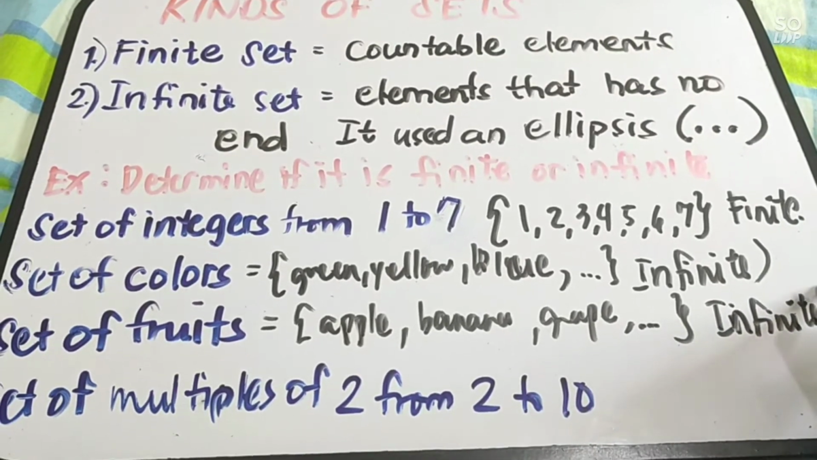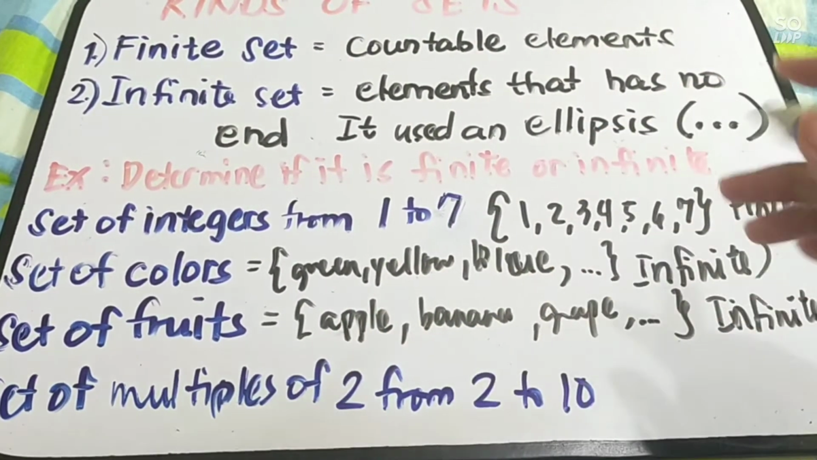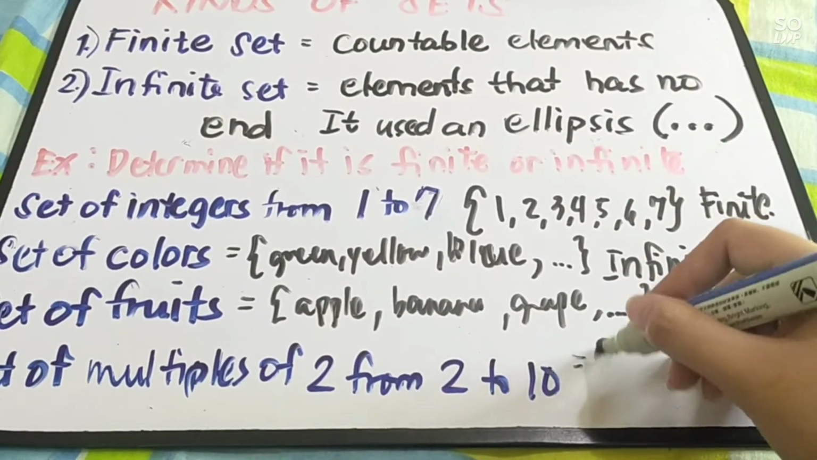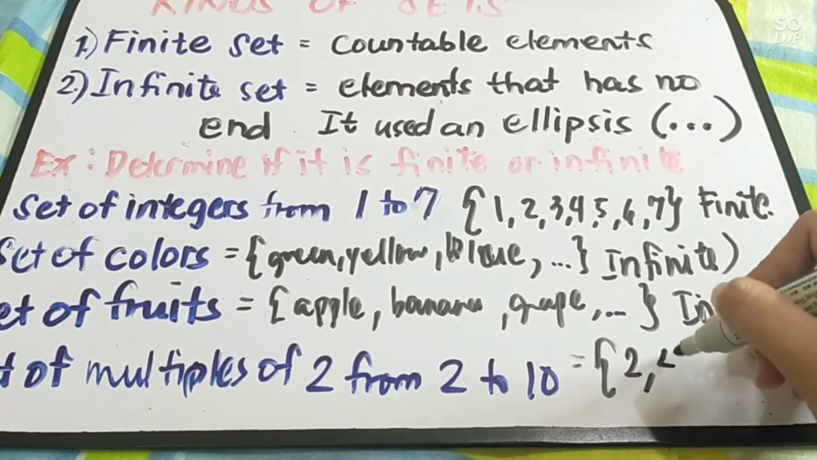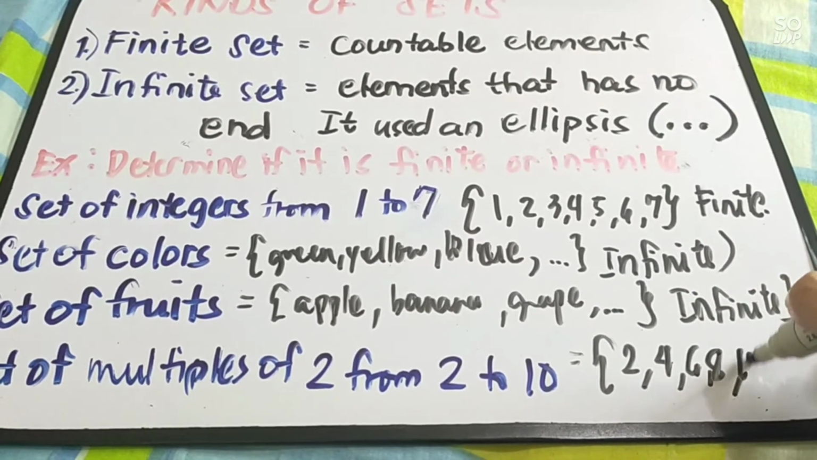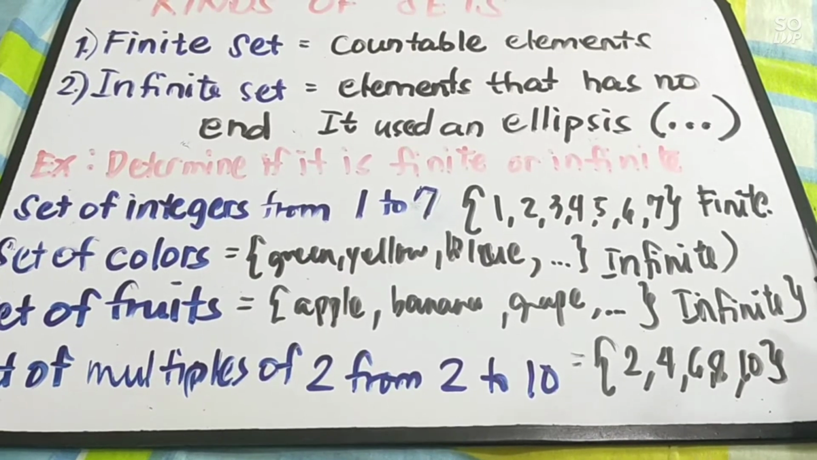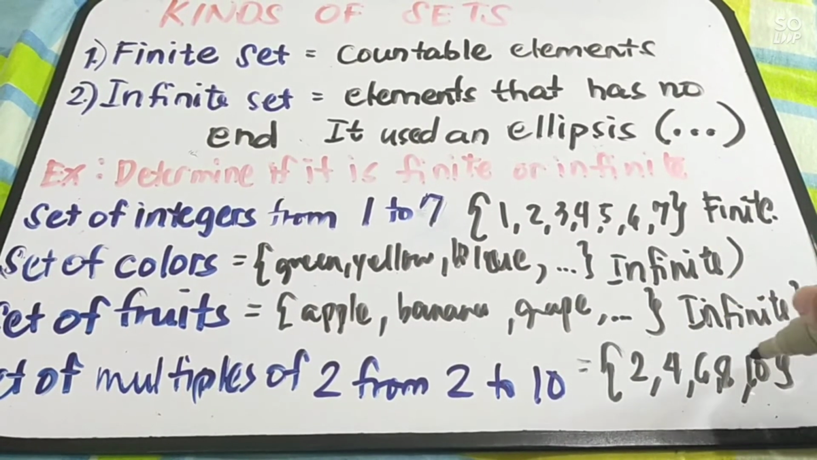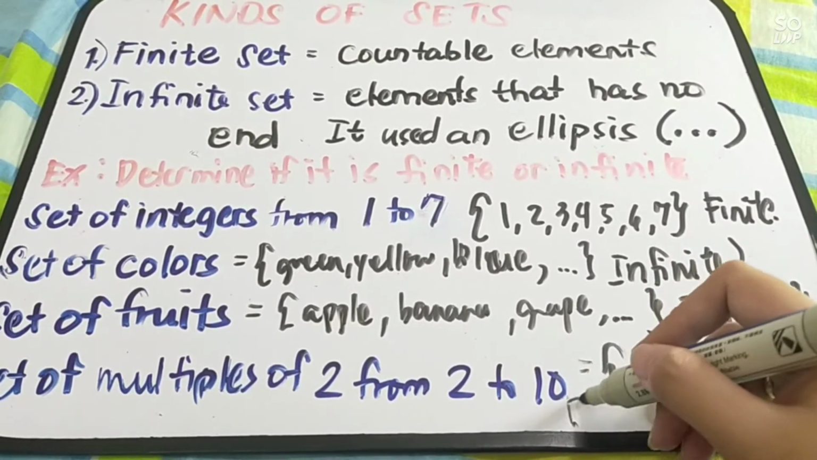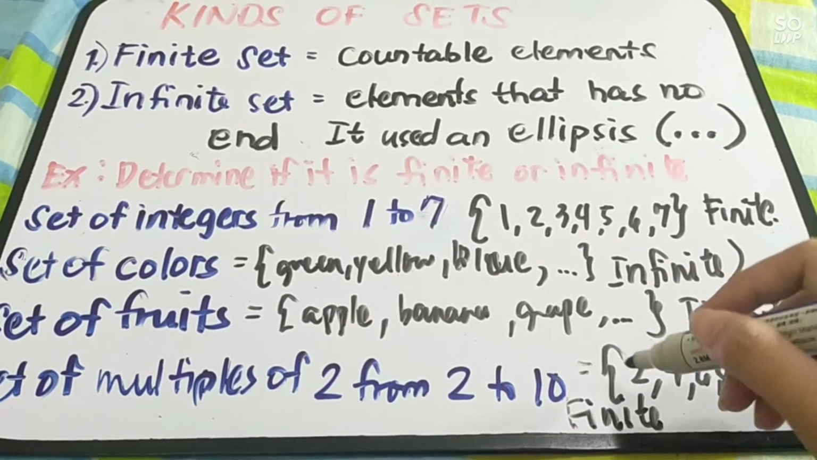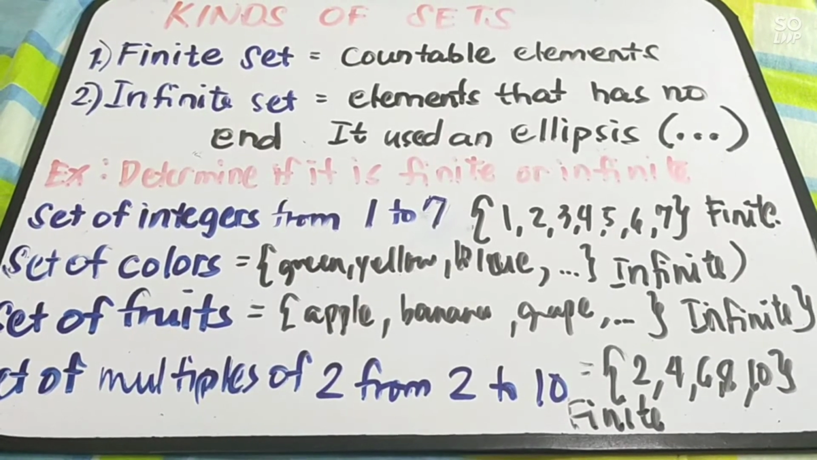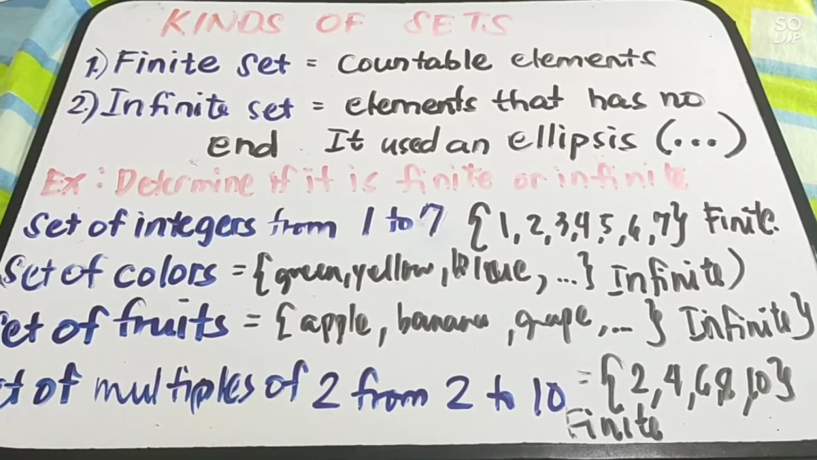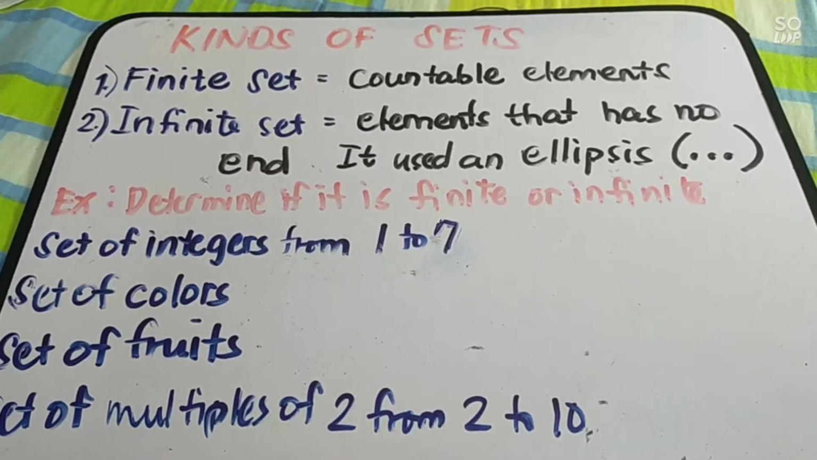Next tayo. We have here set of multiples of 2 from 2 to 10. So, this means we have here the set of 2, 4, 6, 8, and 10. Hanggang 10 lang daw. So, meaning hanggang 10 lang, end na yan. So, this is our elements na lang. So, therefore, this one is finite. Kasi kaya mo siyang i-list or bilangin. Is it clear? So, that is the first two. We have finite and infinite. Let us move with the different kinds of set.